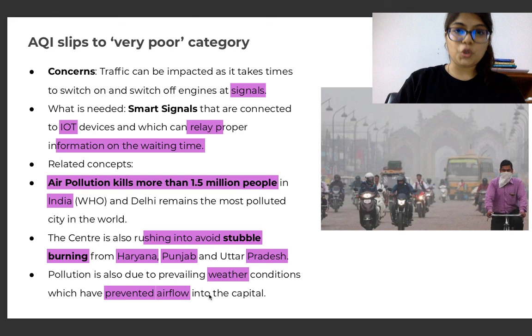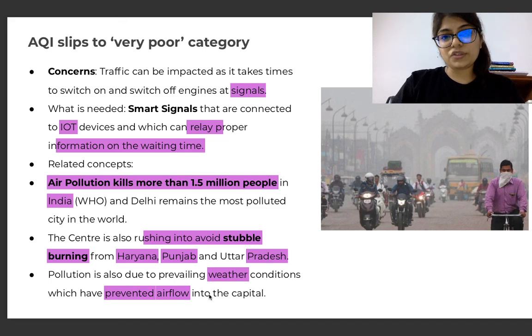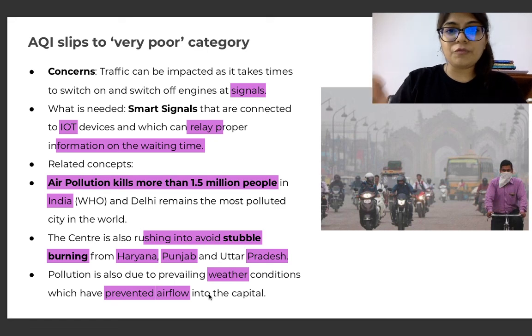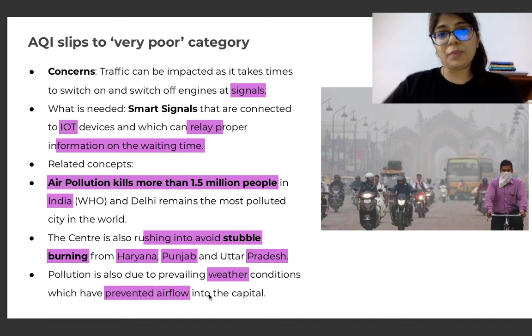So, of course, there are a lot of reasons as to why the quality of Delhi has been deteriorating, but like I said, all problems have a solution, and if not a solution, there are various mitigation methods to do the same. Especially with technology taking us over, there is so much that we can do to mitigate the effects of the problems that are coming in.